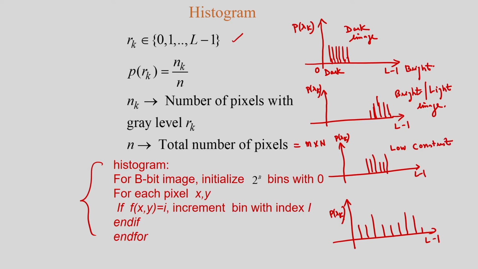And in the fourth case, the histogram is uniformly distributed, so I will be getting the good contrast image. So you can see the histogram concept, and based on the histogram, I can define the dark image, the bright image, low contrast image, and the good contrast image.